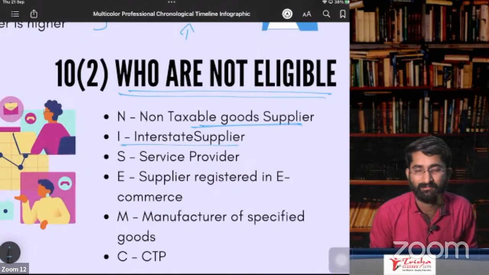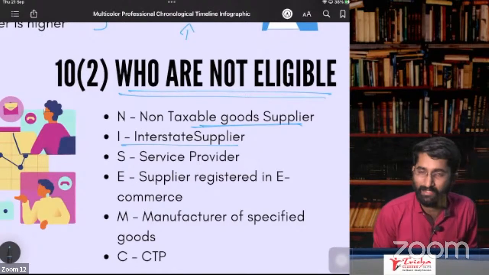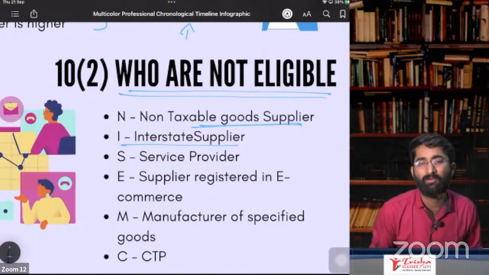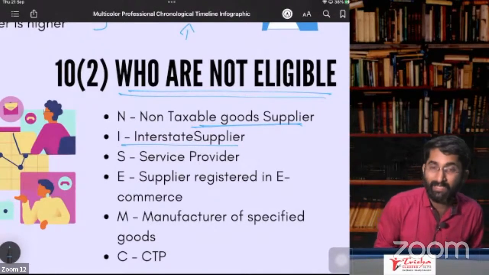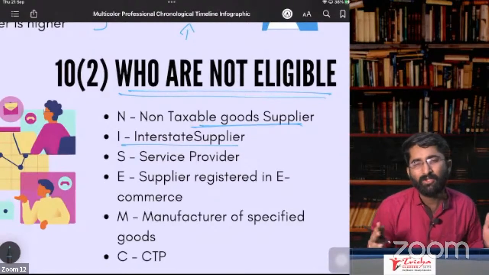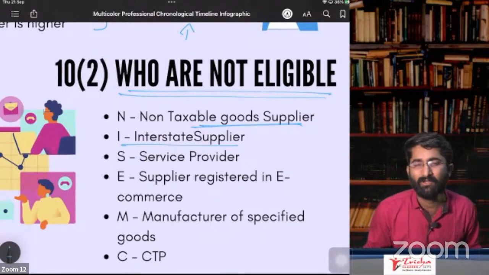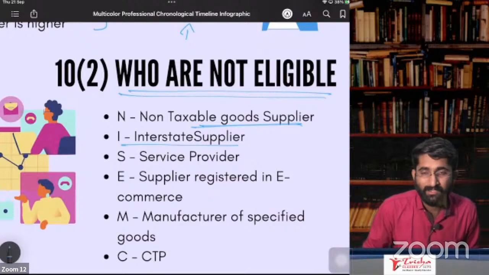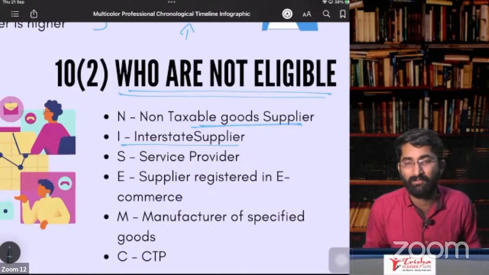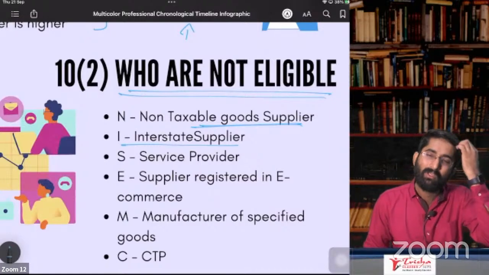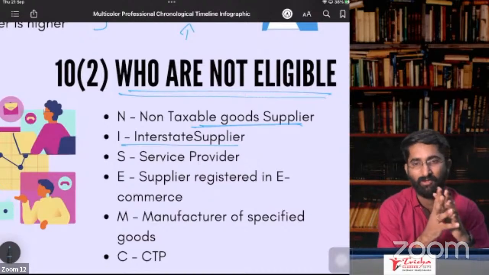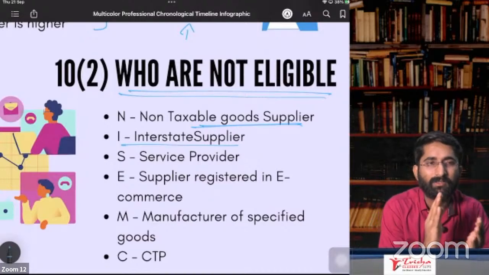I: Interstate supplier. If you are doing any interstate supplies, you have to go for normal registration. You cannot go for composition registration. Interstate supplier of goods or service, whether you are giving goods or service, you have to go for normal registration, not composition. For them, registration is compulsory.